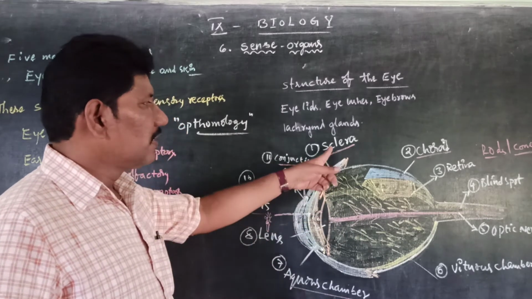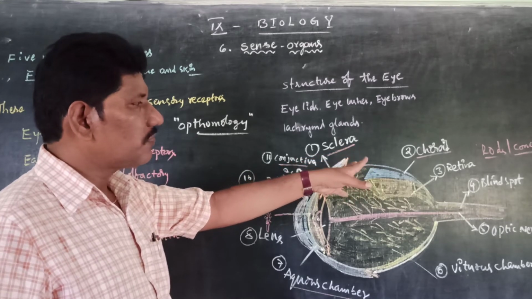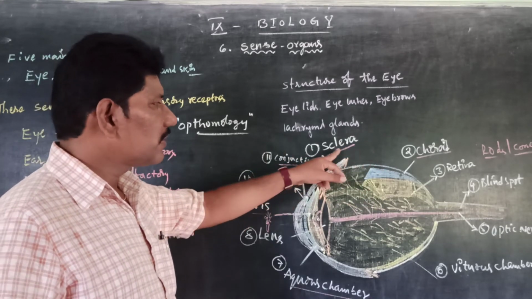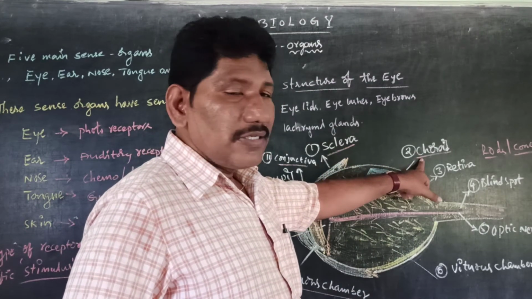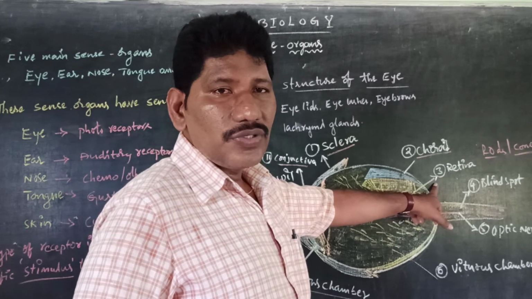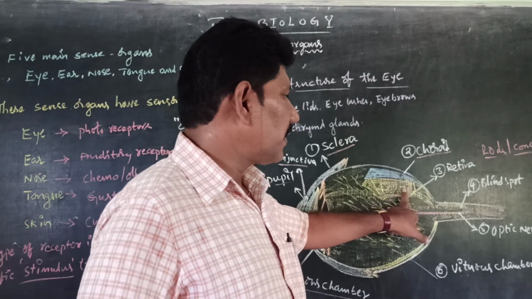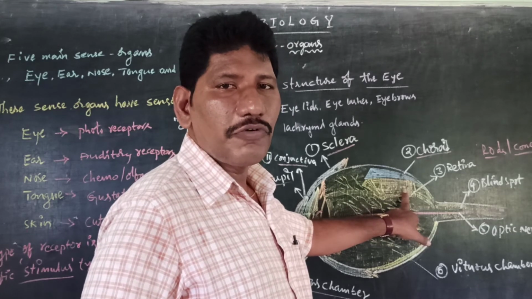Once again I repeat, sclera, choroid, retina. These are the three main layers which can protect the eye. Sclerotic layer or sclera, outermost layer. The second layer is the choroid layer. The third one is the retina. Retina is having the rods and cones. The rods and cones are more present in that part. That part we call as a macula or a fovea.